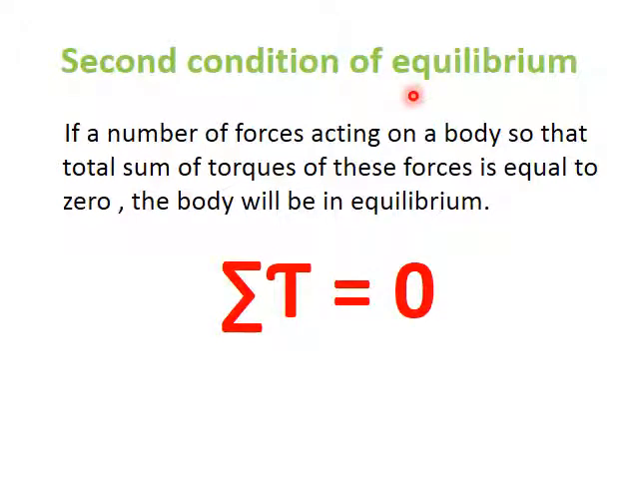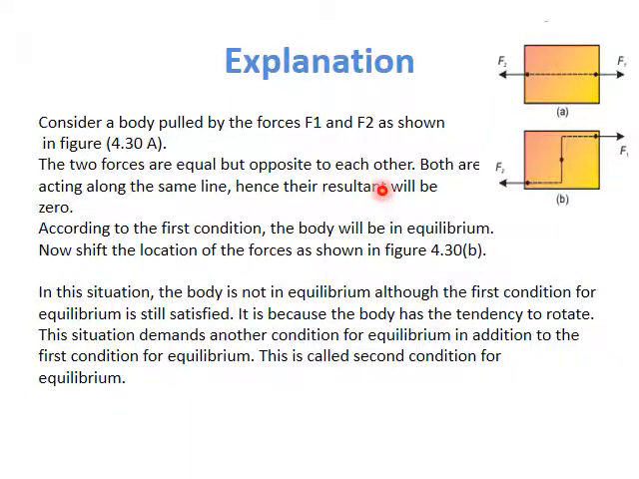Second condition of equilibrium is if number of forces acting on a body so that total sum of torque, here in first condition of equilibrium we have total sum of forces, but in second condition of equilibrium we have total sum of torque of all the forces equals to 0. Sum of torque of all the forces equals to 0. This is the second condition of the equilibrium. Now we consider the two bodies here. Now let's discuss first one firstly.